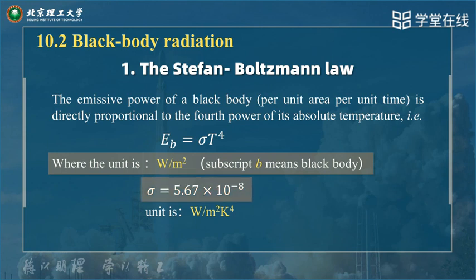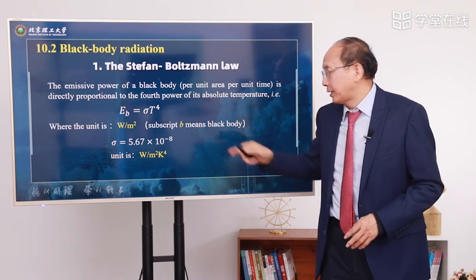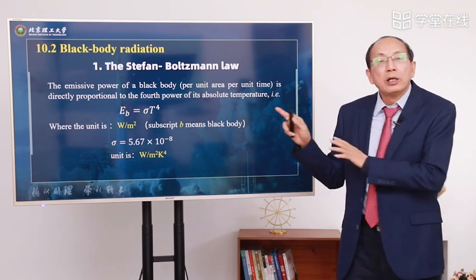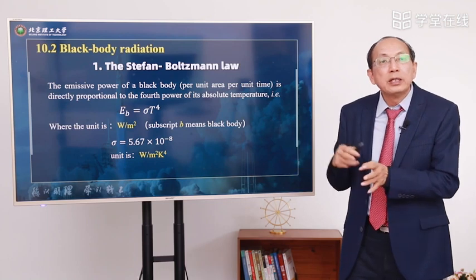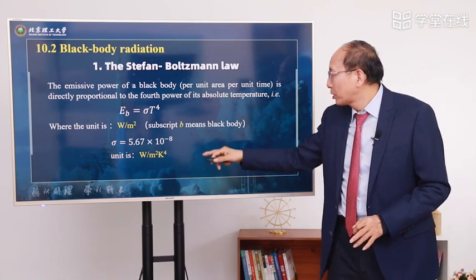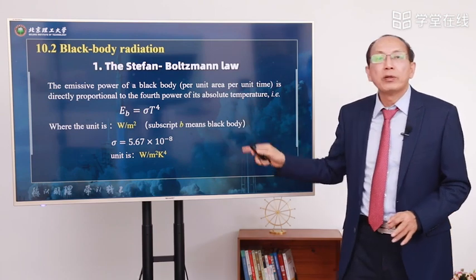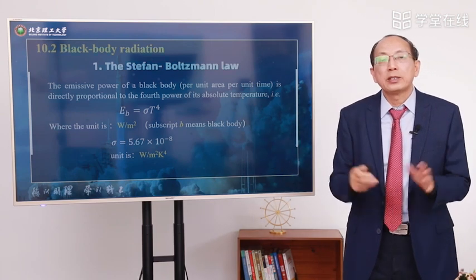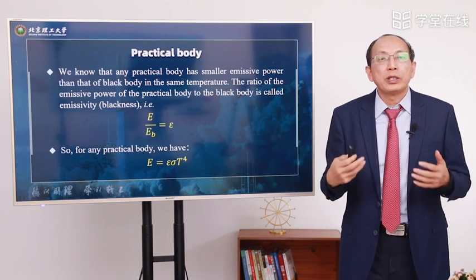Notice the constant sigma equals 5.67 times 10 to the power minus 8, which is very special. The sigma is a constant, but it has a unit: watt per square meter per Kelvin to the fourth power. It includes some unit.